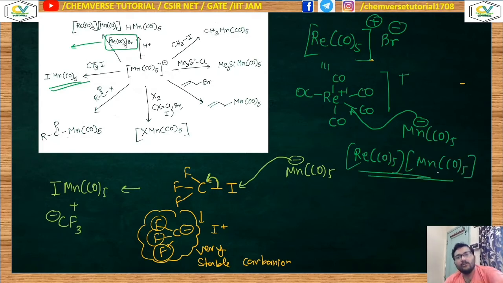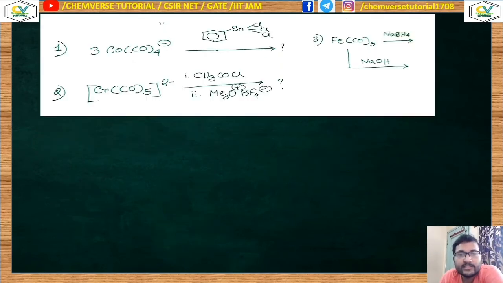So in all of these cases, the Mn(CO)5 minus, that means the manganese pentacarbonylate, is behaving as your nucleophile. Okay, now let's move on to these questions. Over here, what you can think is that this cobalt is present in the negative 1 oxidation state, because carbonyls are neutral ligands. So Co(CO)4, there will be a negative charge over there. You can write it in this manner.